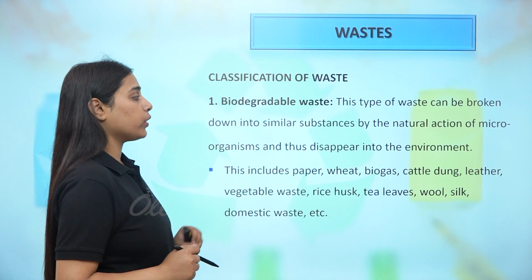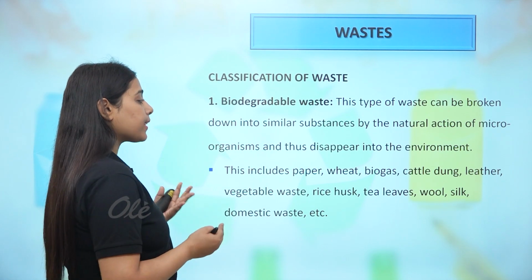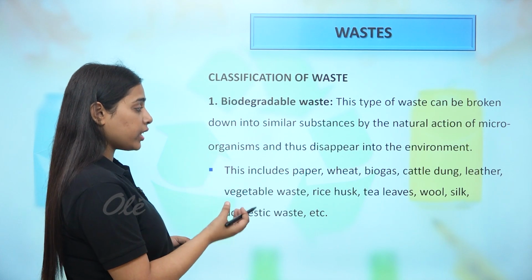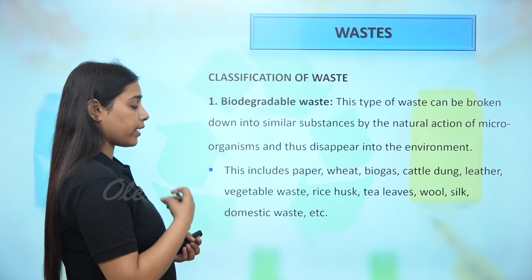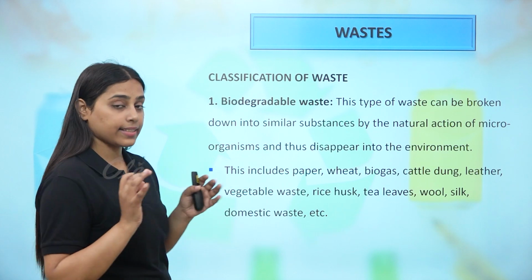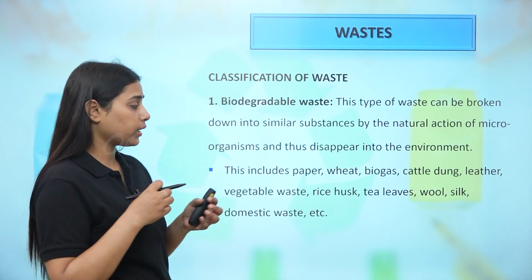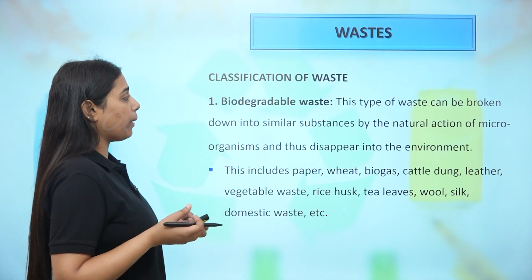Thus, they disappear into the environment, not the microorganism but the waste material. This includes biodegradable materials: paper, wheat, biogas, cattle dung, leather, vegetable waste, rice husks, tea leaves, wool, silk, domestic waste, etc. So mainly certain clothing materials, then certain food materials, and then certain materials like biogas are involved, which are biodegradable.